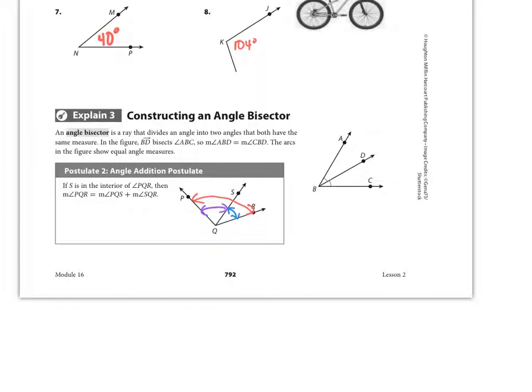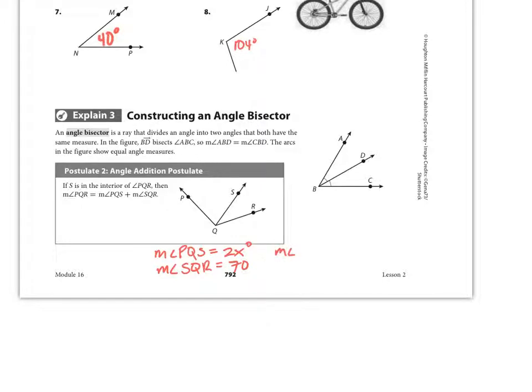There aren't any examples of this that you'll see in your homework assignment, so I'm going to make one up, or at least tell you what to expect on there. Let's erase some of these markings, and let's say the measure of angle PQS is 2x degrees. The measure of angle SQR is 70.